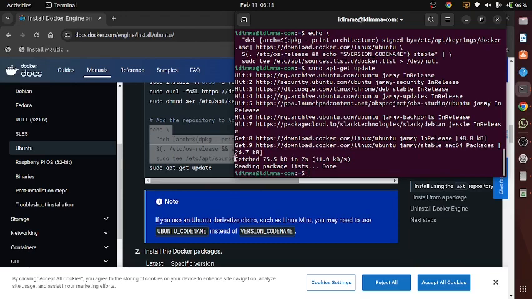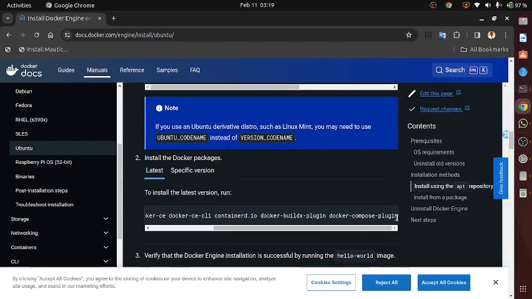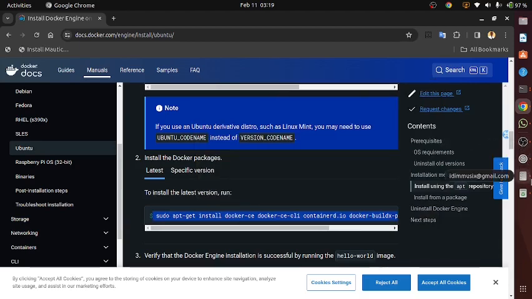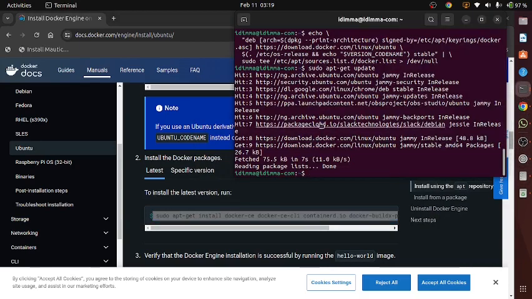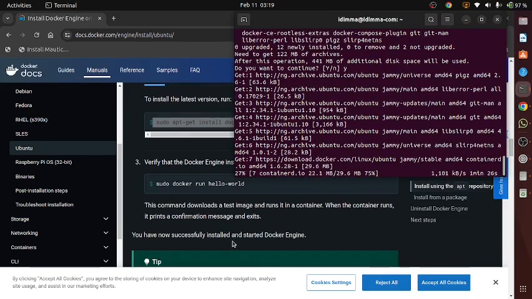Next, now that I've updated, the next thing is to install Docker. So this is the command to install Docker. Okay, so I'm going to just copy it, and I'll go over to my terminal and paste it. Press enter. So here we have it.